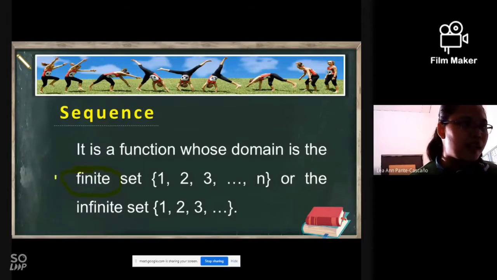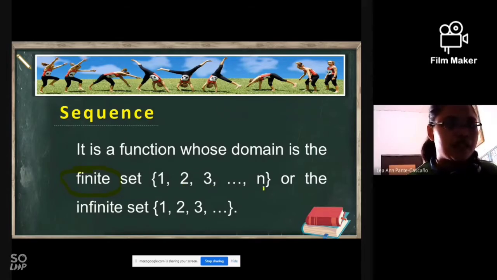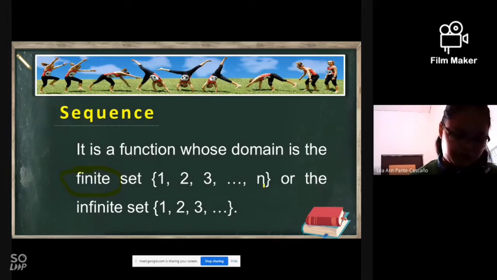The first type is the finite set of numbers, and the second one is the infinite set of numbers. When we say finite, the example of finite numbers is 1, 2, 3, and so on up to n. So therefore, there is a last term or the last number. Is that clear? Yes, ma'am. Okay. So finite if there is a last term.